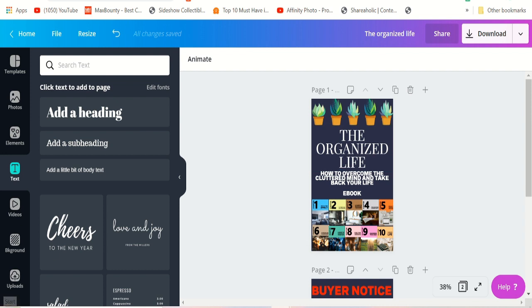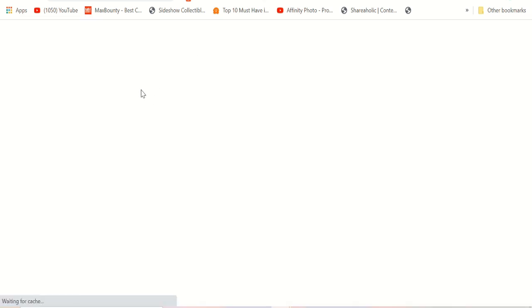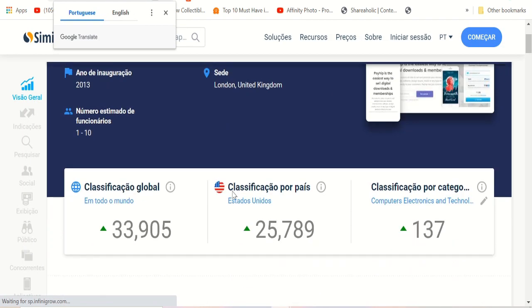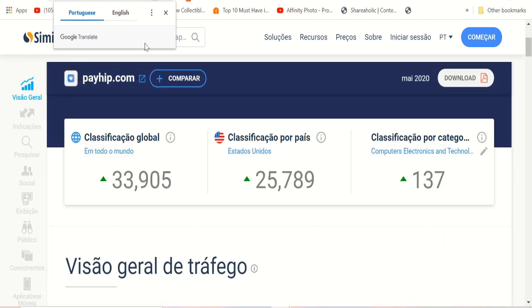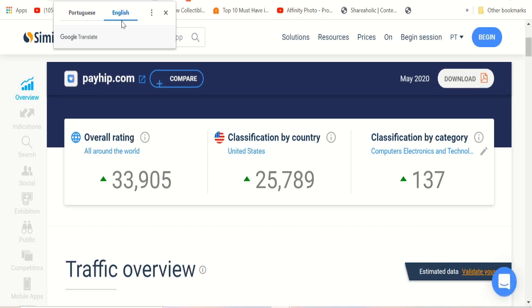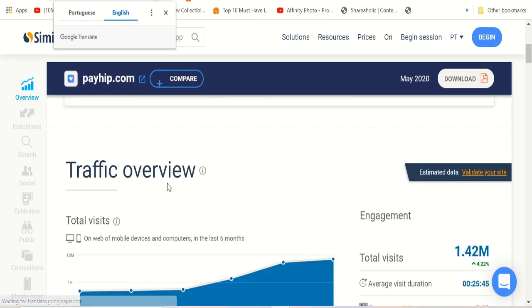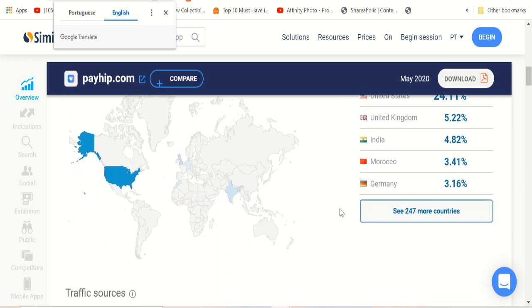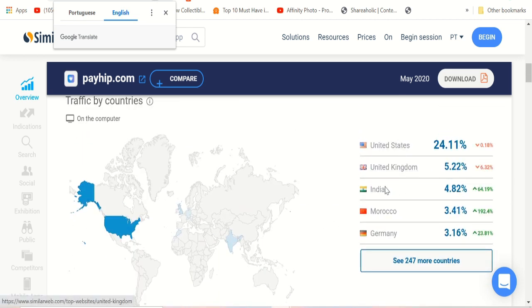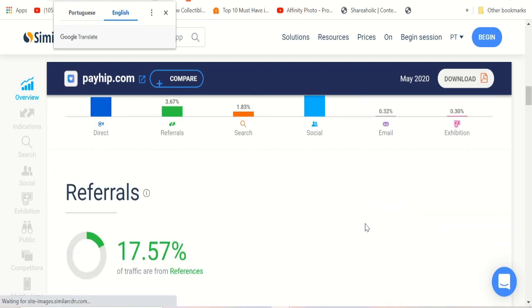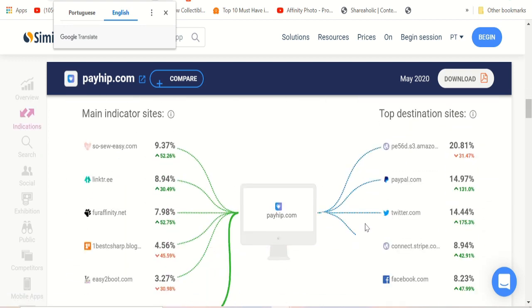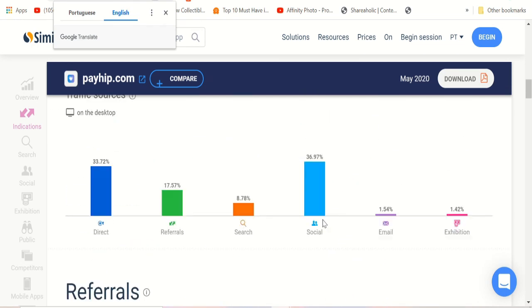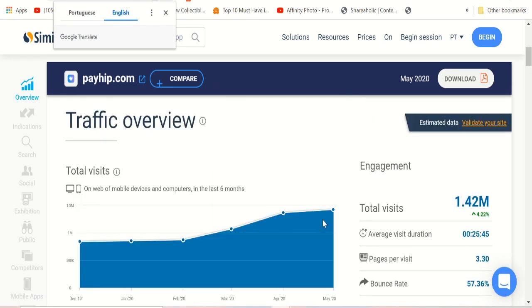The fourth one is a website called payhip.com. As you see, this is a completely new site, around 33,000 in ranking, so 34,000 you can say in overall ranking, and you can see the monthly views are going up, 1.4 million every single month. You can see the top countries: United States, United Kingdom, India, Morocco, Germany. This website is getting lots of traffic every single month, and the traffic is going up. So you can tap into the free market, free traffic early on, so you can sell more ebooks.